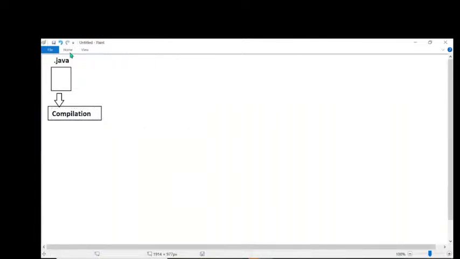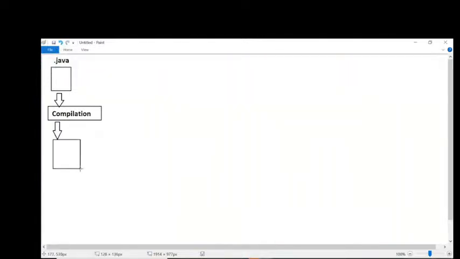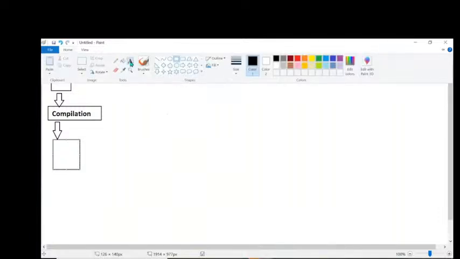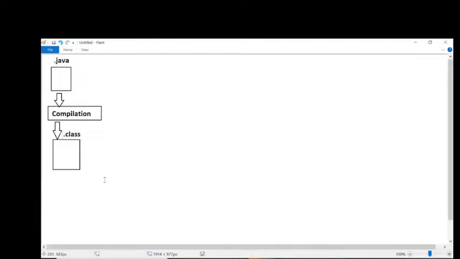When we compile this file, in the case of C and C++, we get .exe files. But in the case of Java, we get .class files. No confusion, please recognize these points. Gradually, I'm including the points in Java one by one. So in Java, there are two types of files: one is a .java file, another one is a .class file.